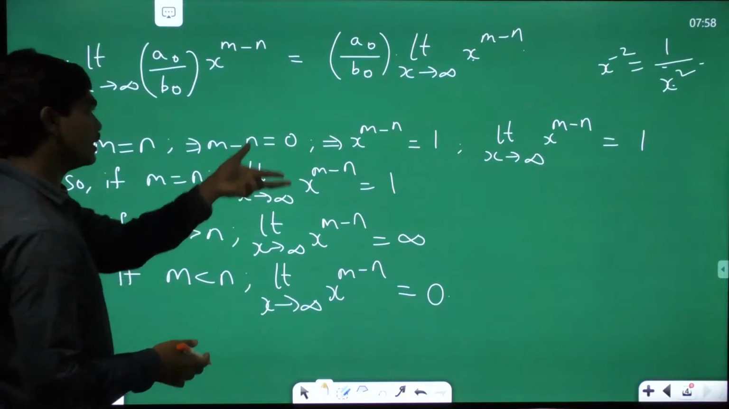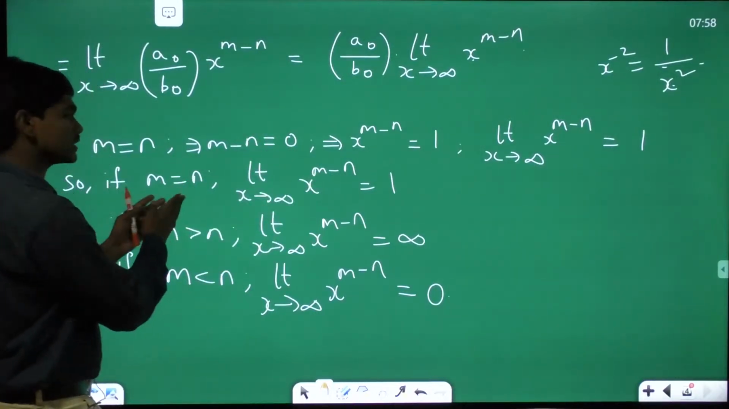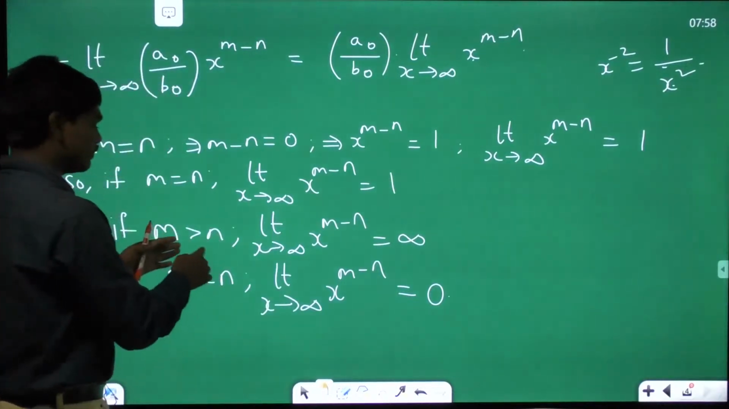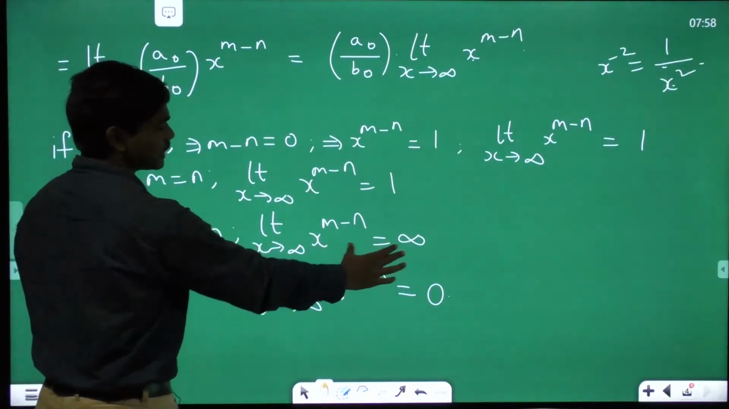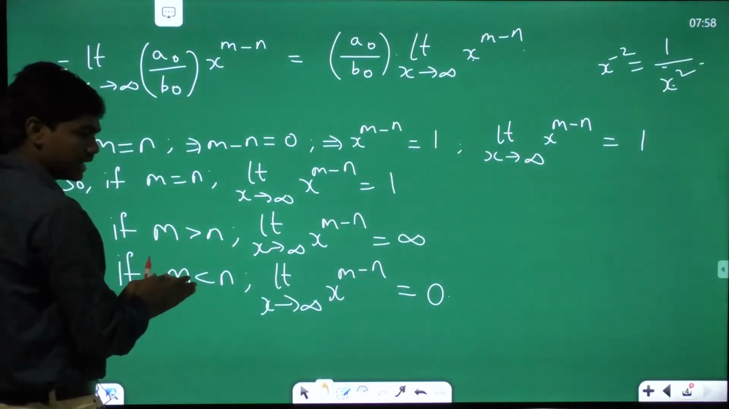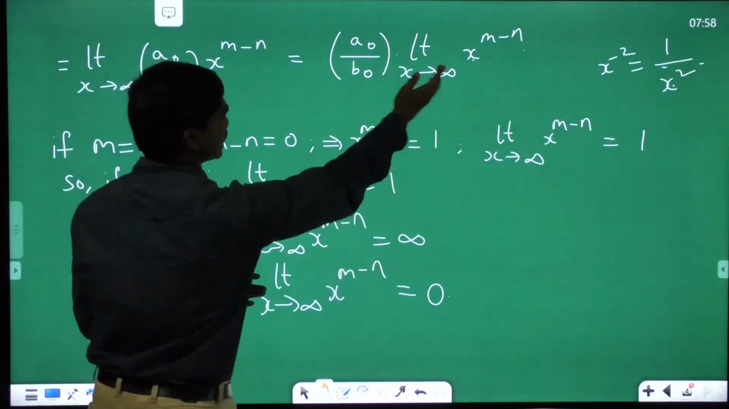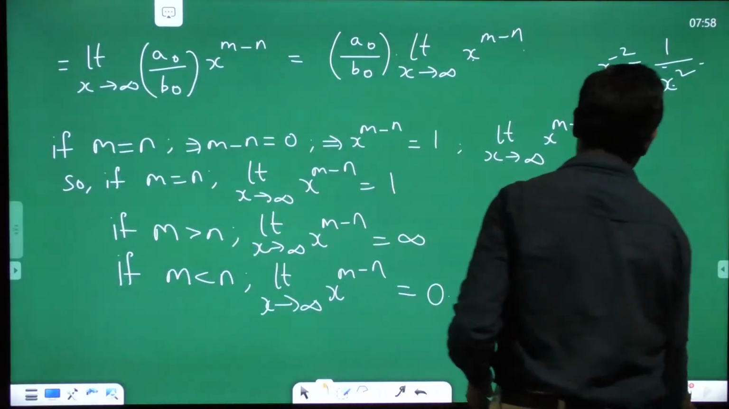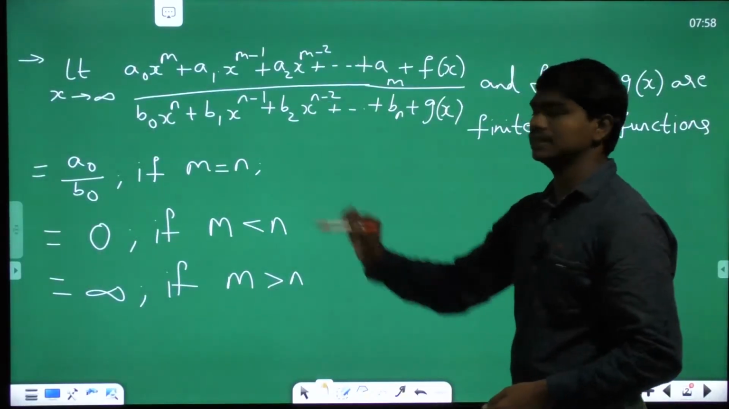So these are the 3 cases depending upon the values of m and n, I mean depending upon the degrees m and n. If the 2 degrees are equal, this limit is equal to 1, and the answer will be a naught by b naught. If m is greater than n, then this limit tends to infinity. So constant into infinity is again infinity. When m is less than n, this value is 0. So 0 into a naught by b naught is again 0. So that's how these 3 results which I have stated here come.